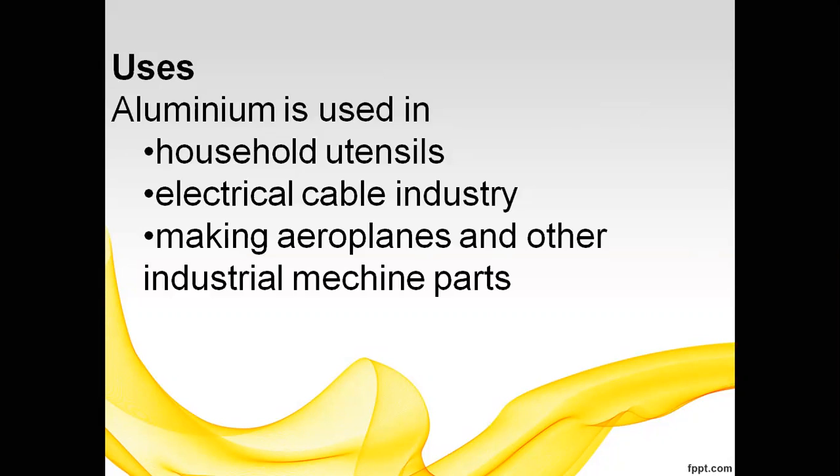So these are the uses of aluminum. In this class we have learned about the metallurgy of aluminum, how to extract the bauxite ore into aluminum, that is the Bayer's process, and how to produce aluminum by the Hall's process, and what are the physical properties of aluminum, the chemical properties of aluminum and the uses of aluminum. So in this class we have seen these topics. Thank you.